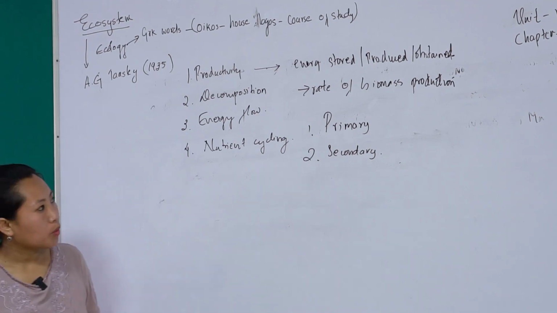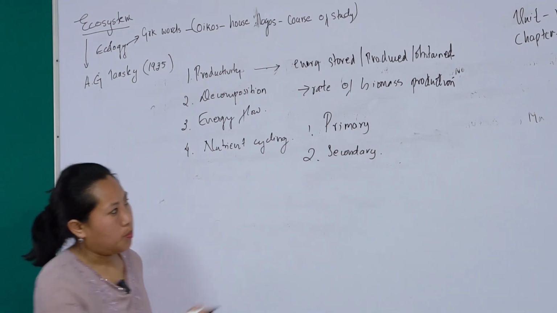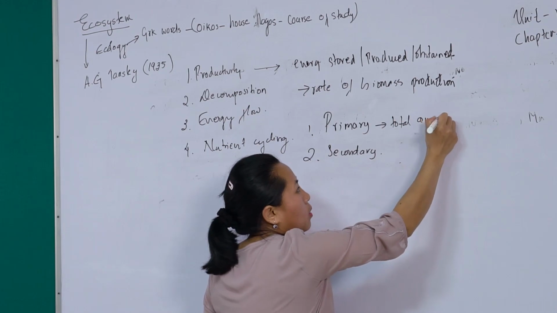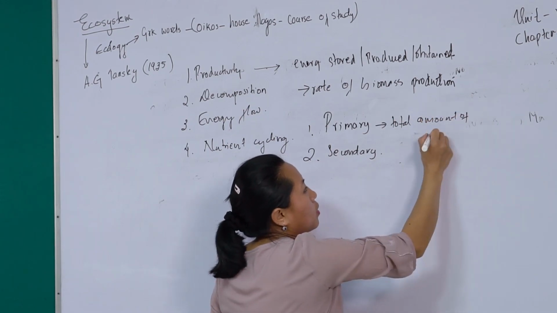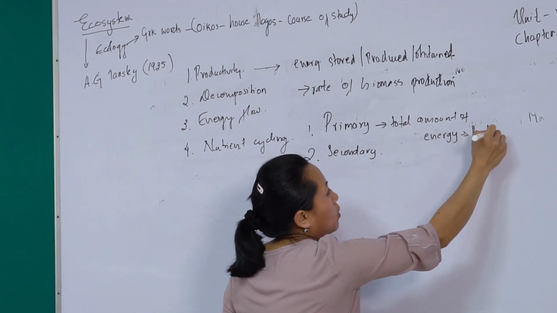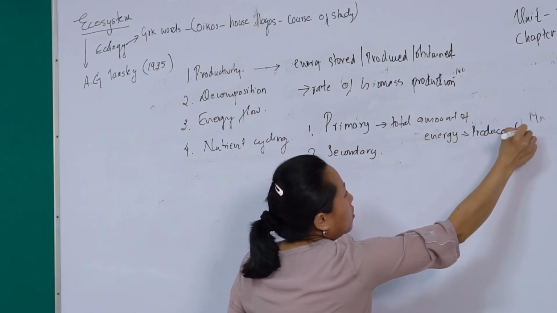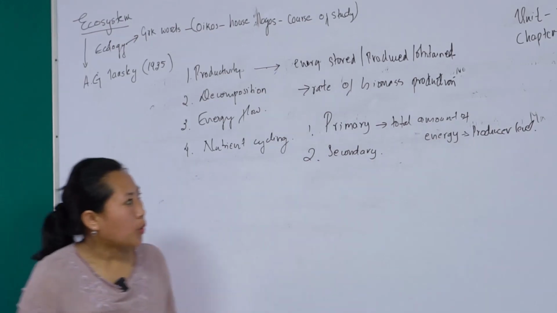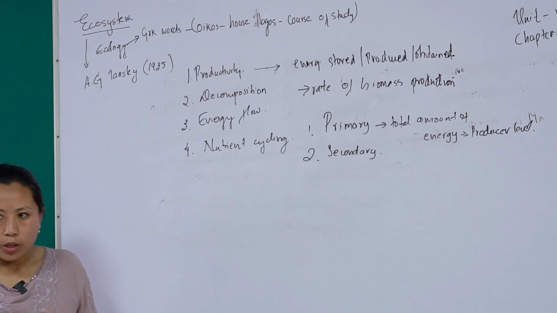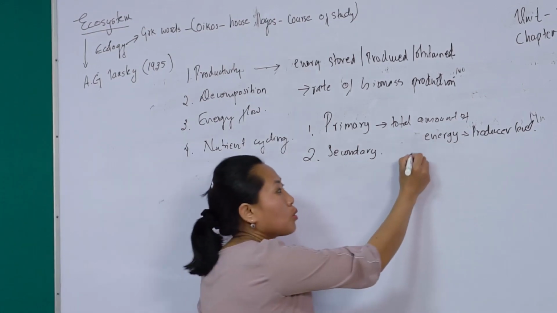It is the total amount of energy produced at the producer level. So primary productivity refers to the total amount of energy produced at the producer level, or in other words, it is the rate of photosynthesis.